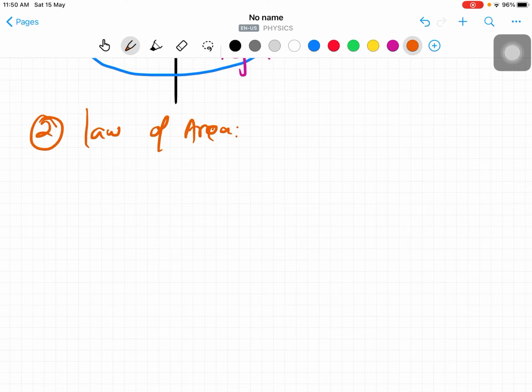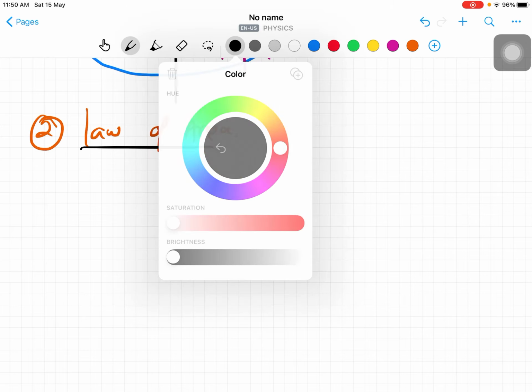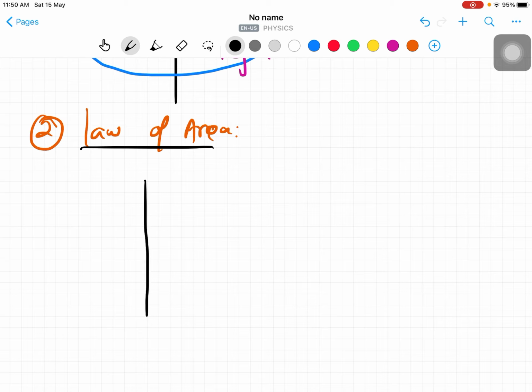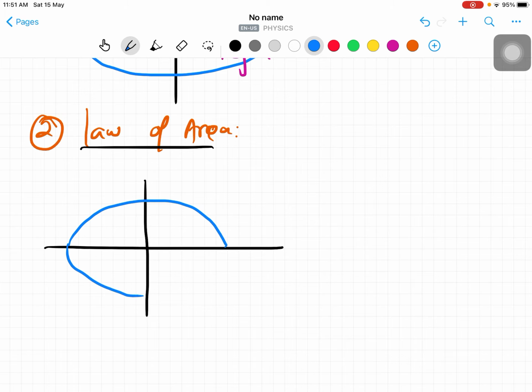It is the same as what we discussed in the first law, the law of orbit, but some additional points we are going to discuss here. The sun is at one of the foci, and the planet is revolving around the sun. Additionally, the line which joins the sun to the planet.